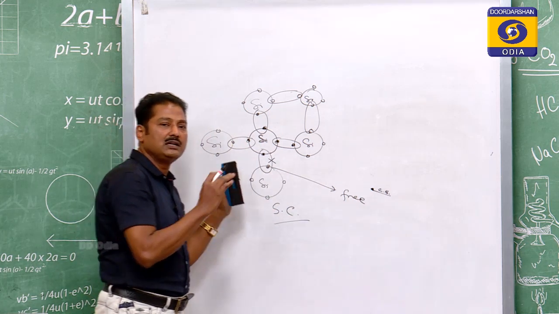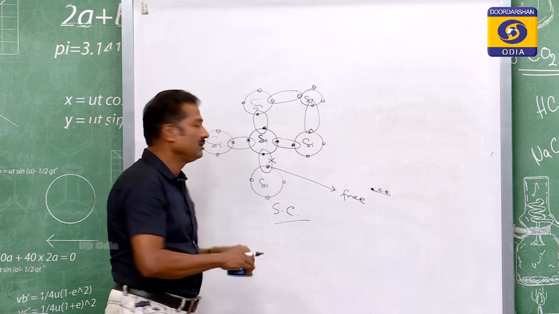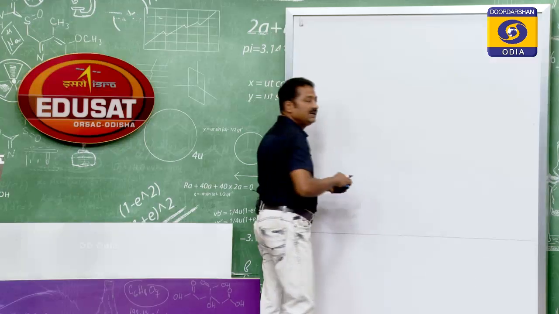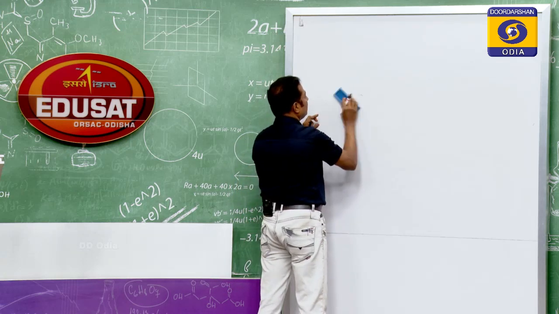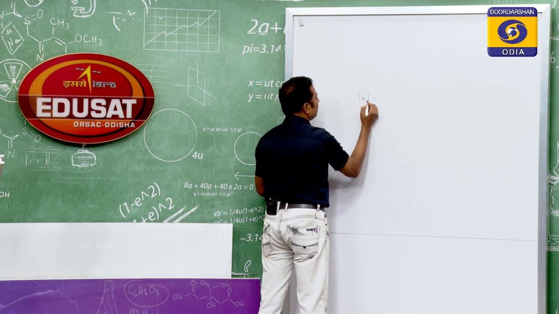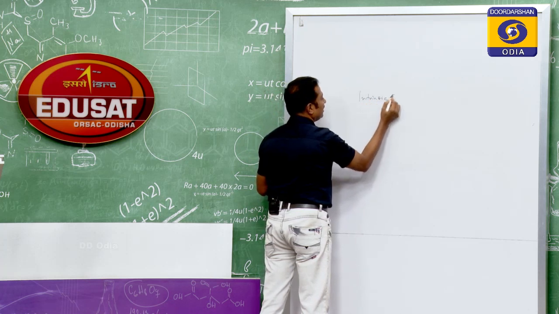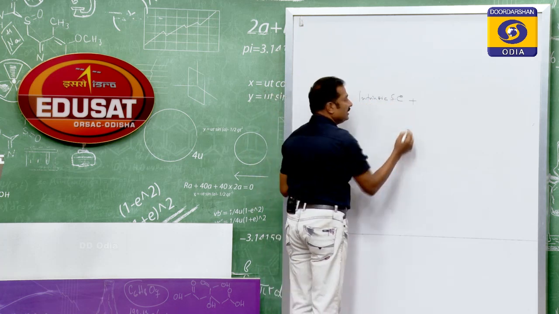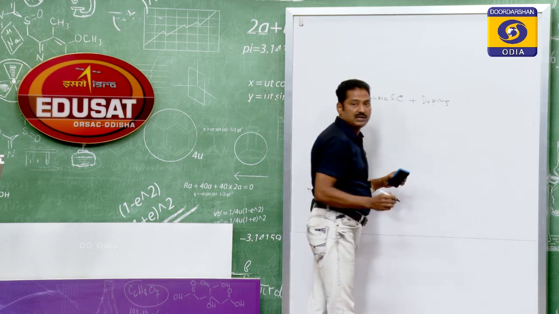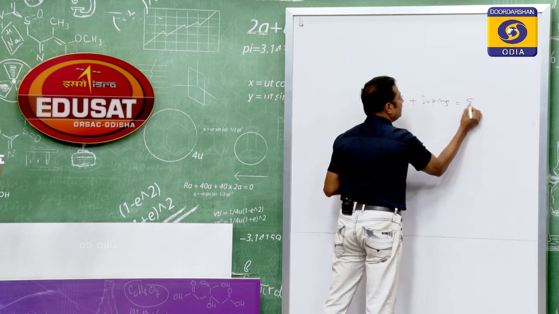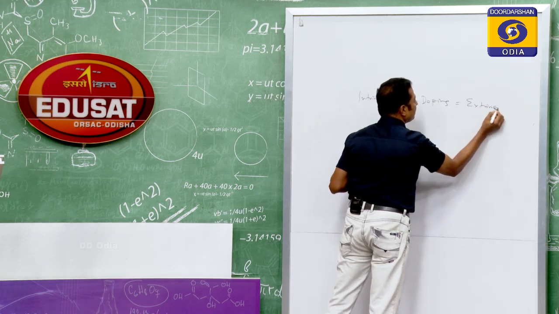That is why it is known as an intrinsic semiconductor. But when an intrinsic semiconductor is doped with an impurity, then it is an extrinsic semiconductor.